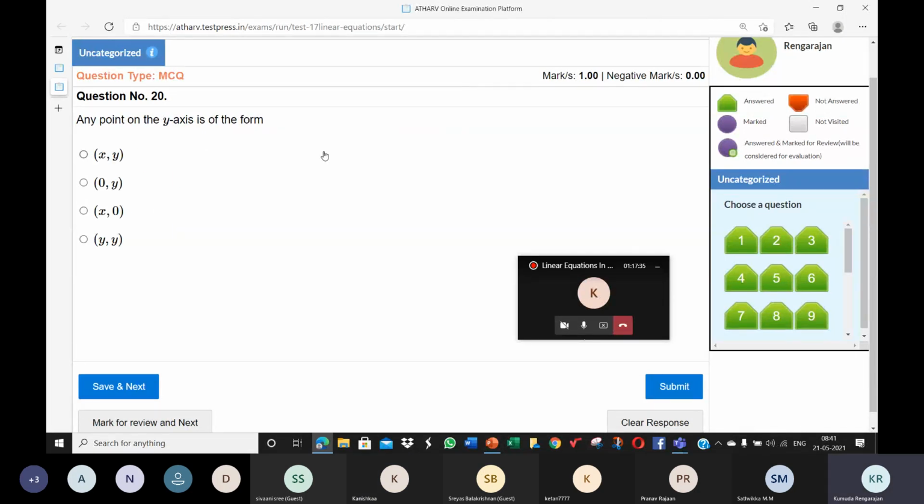Any point on the y-axis is of the form... Shreyas, just give me some examples of the points that lie on the y-axis.